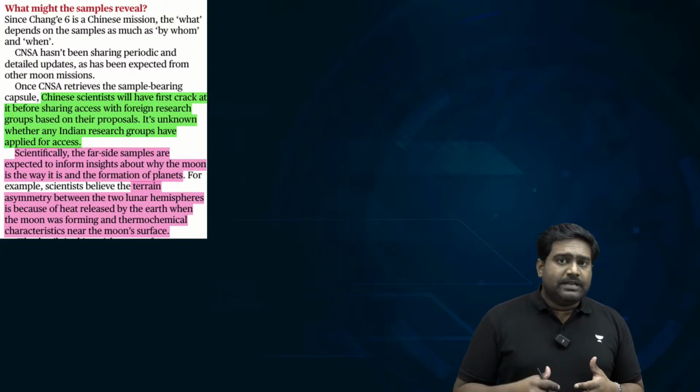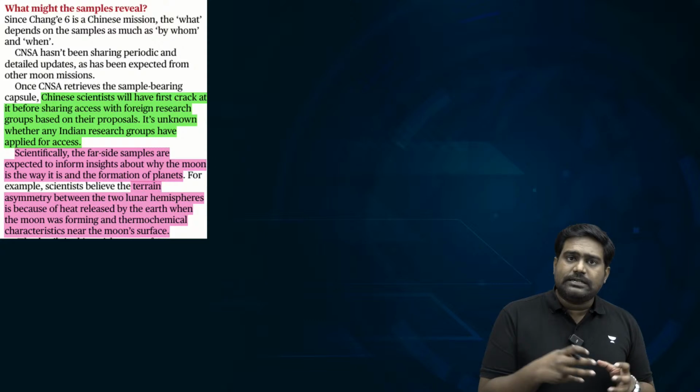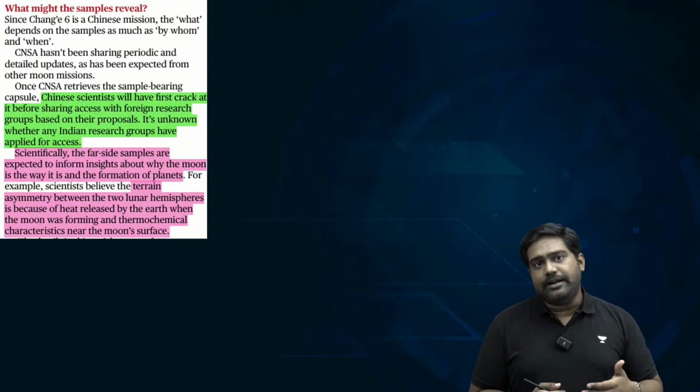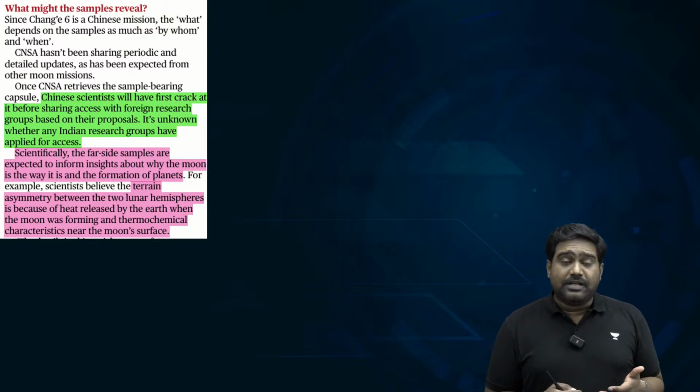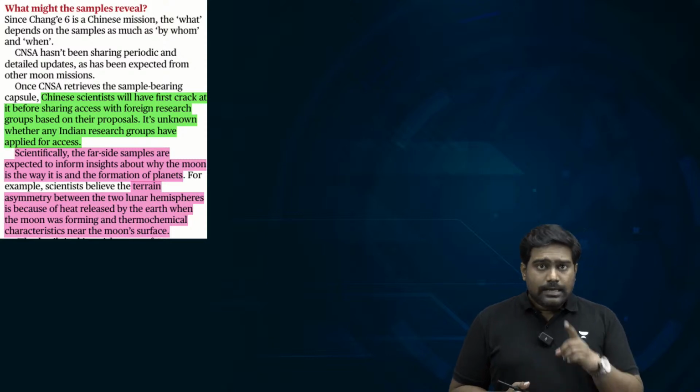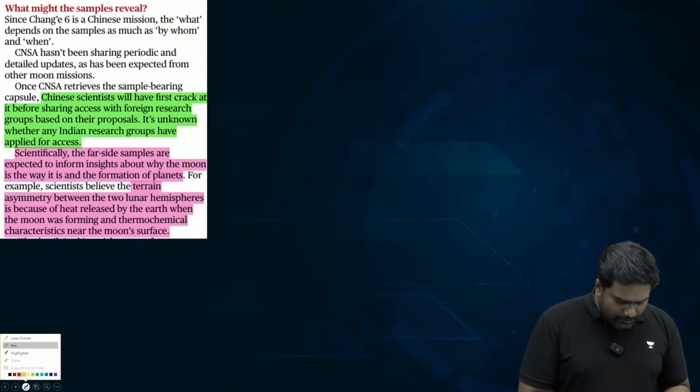Is that clear? We never see the far side because it is in a tidal lock. The moon is in a tidal lock with the Earth. We always see the near side. And given the rough terrain, such a mission to land on the far side is a complicated mission. And also don't forget, there is no direct line of sight.